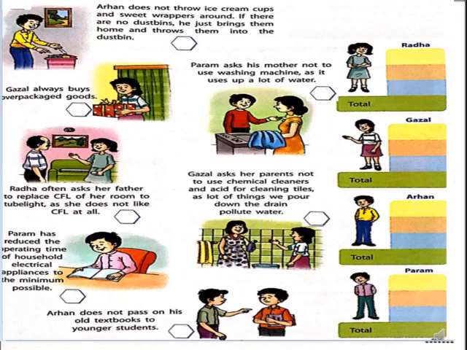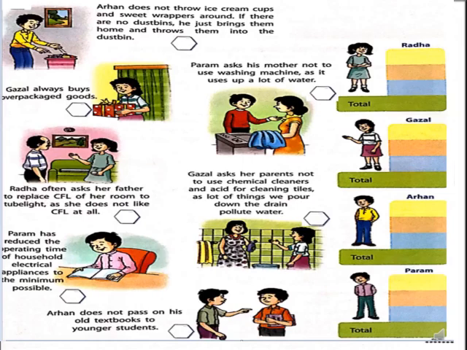Param has reduced the operating time of household electrical appliances to the minimum possible. Yes, it's good to conserve electricity, but when we are reading and learning, we should do it in a bright light, according to me. So that's why I gave him 4 points. Because in the picture he is reading, no? So at that time he should have proper light to read.